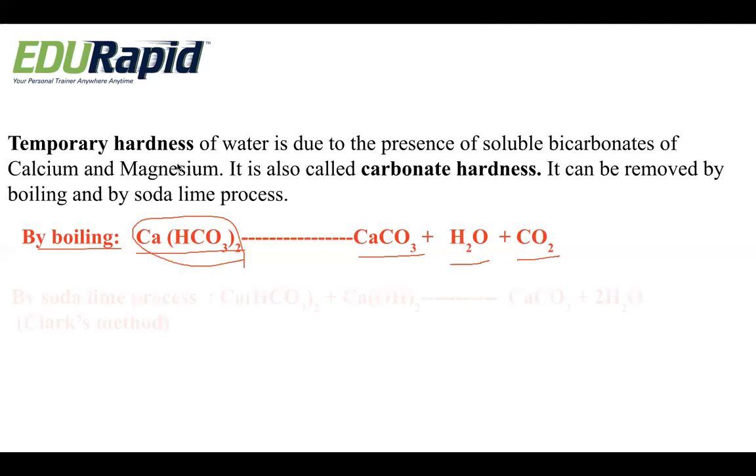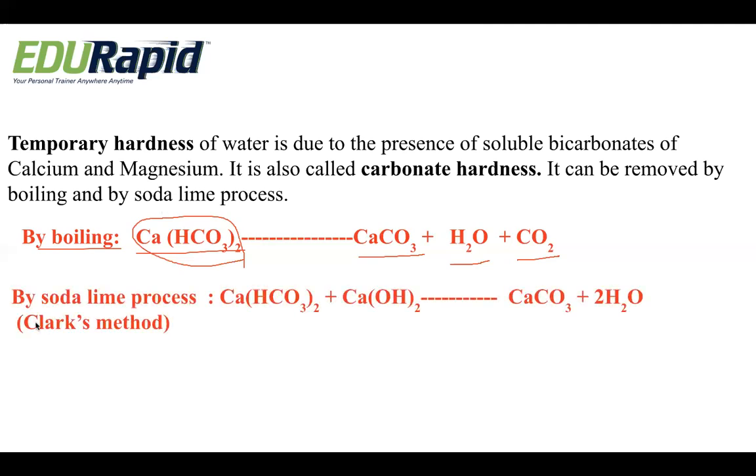The next technique to convert the temporary hardness into soft water is the soda lime process. It is also called Clark's method, named after the scientist Clark who invented the method. So what is the soda lime process? Here we add soda lime, that is calcium hydroxide, Ca(OH)2, to the hard water, for example containing calcium bicarbonate, a salt present in water.